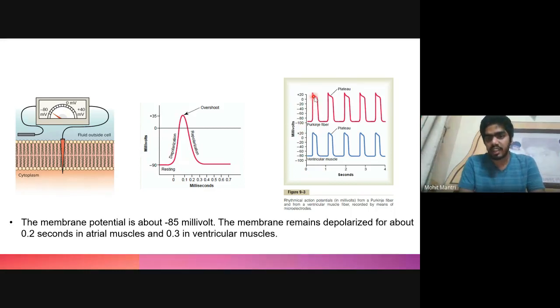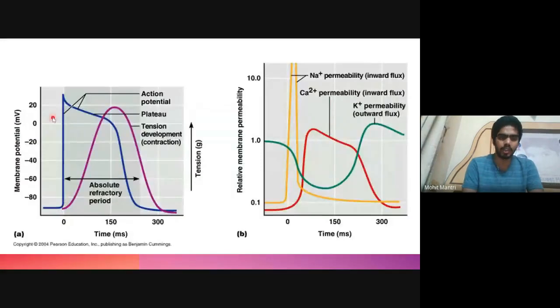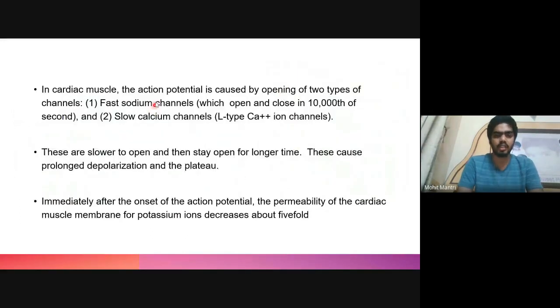So this extended depolarization is known as the plateau. So let's see why this plateau is formed. This is the plateau, and it is formed because in cardiac muscle there are two types of channels. One is the fast sodium channel, and the other one is the slow calcium channel, which is also known as the L-type calcium ion channel. And this slow calcium channel is not present in the skeletal muscle.